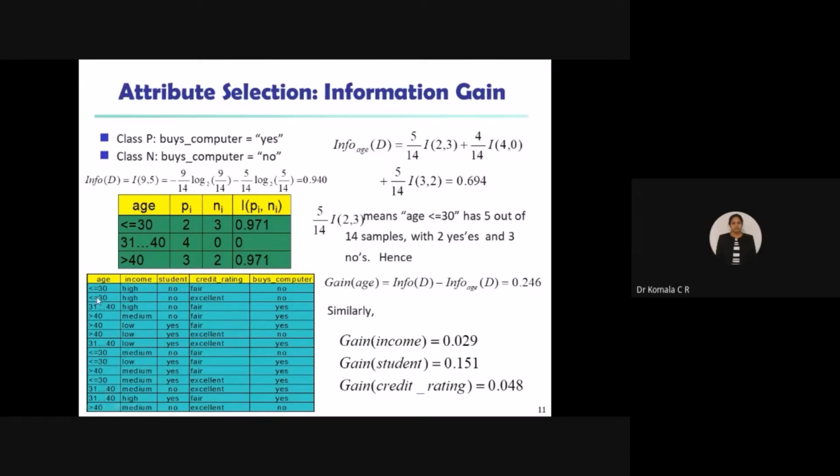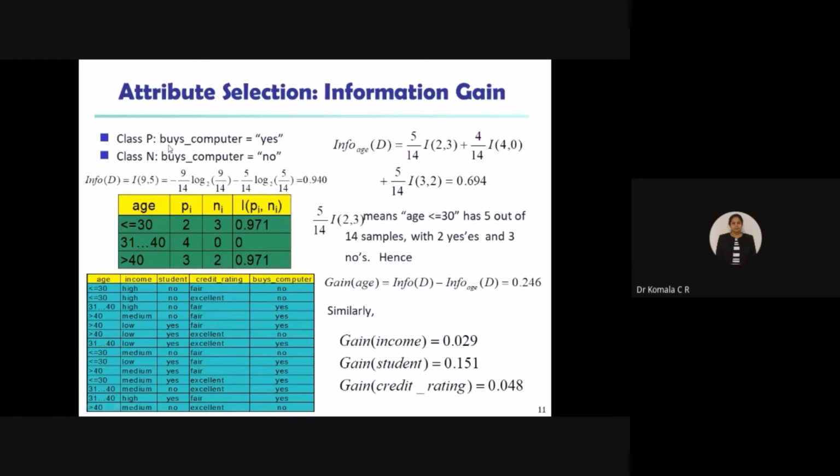When you concentrate on age with respect to the number of customers who buy the computer, what leaf node or class names can you go for here? You can go for two classes: no and yes. I will take the class name for the case yes as class P. P means the number of yes, who buy the computer. And class N, N means the number of customers who will not buy the computer. I will take the number of no's as class N.